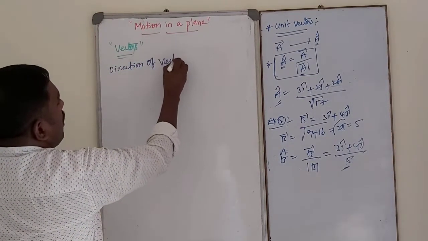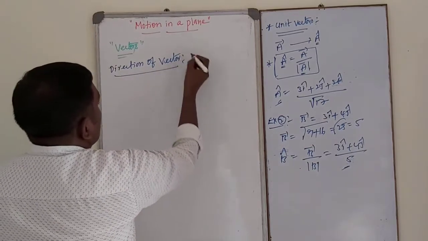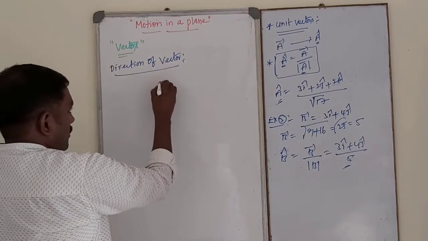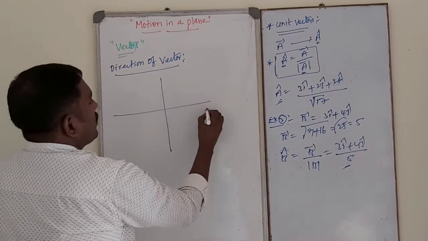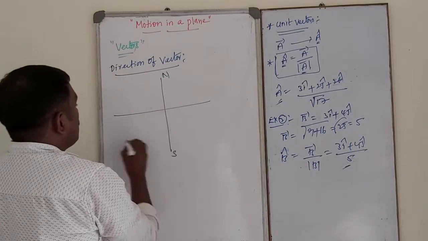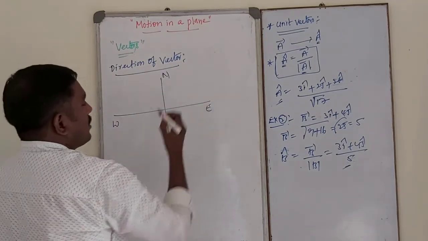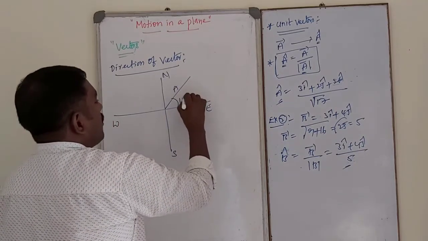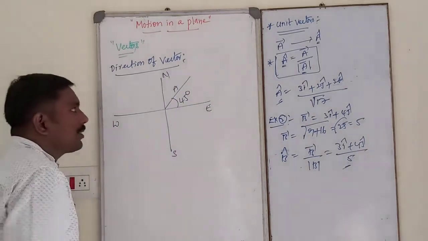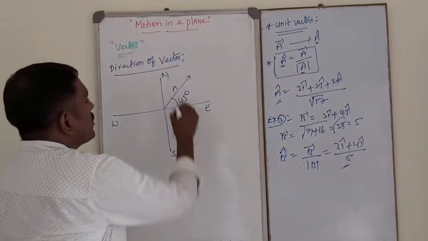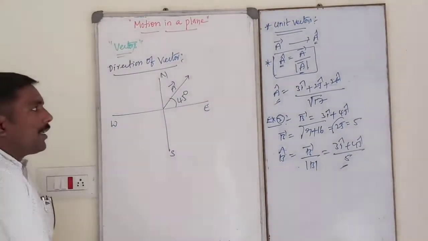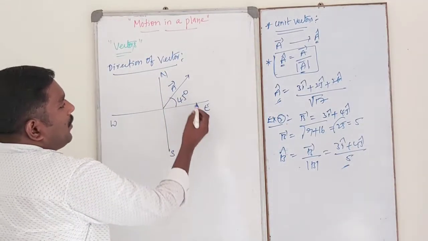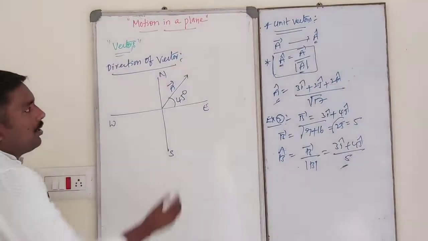Direction of vector. See dear students, so direction of vector, this is north, this is south, this is west, this is east. So like this, a vector A makes an angle of 45 degree with respect to the east. So in this case, what is the direction of A? So the direction of A is 45 degree northeast.